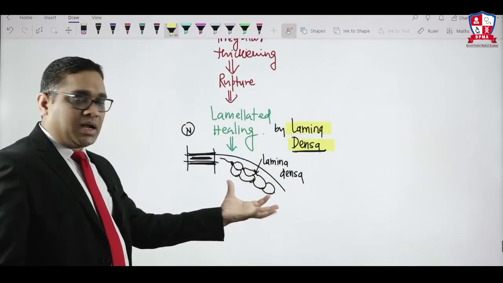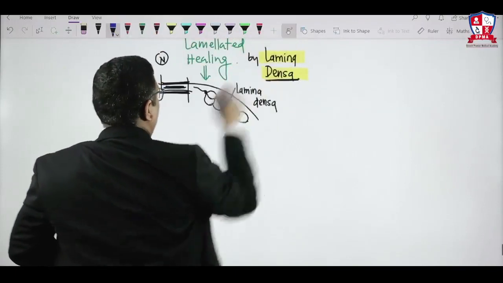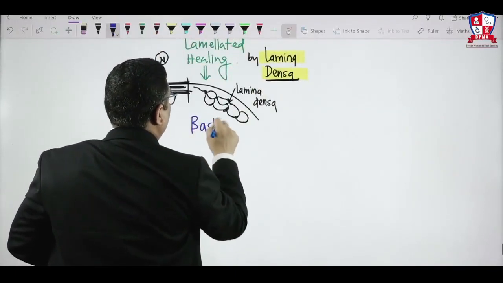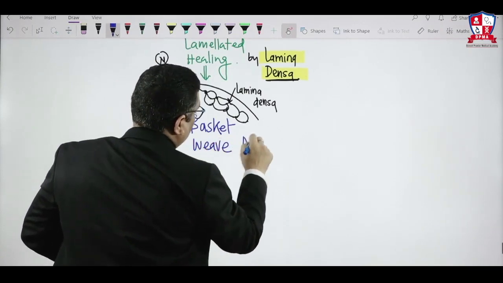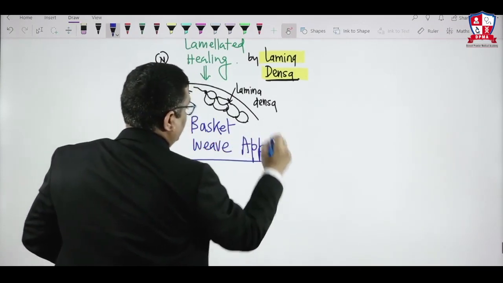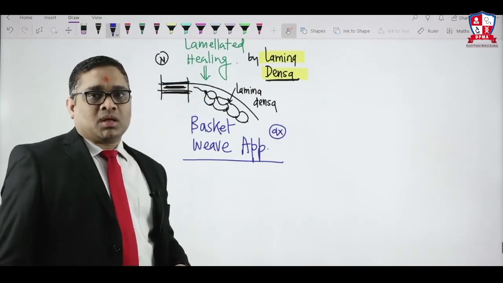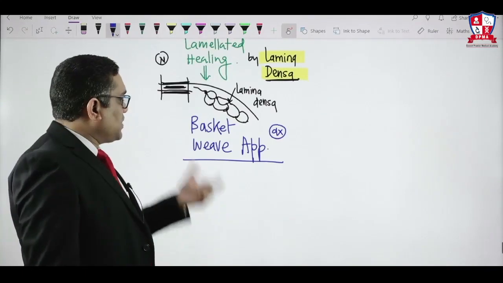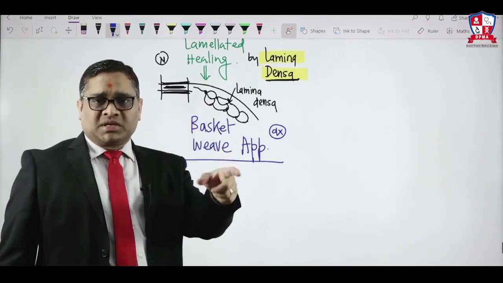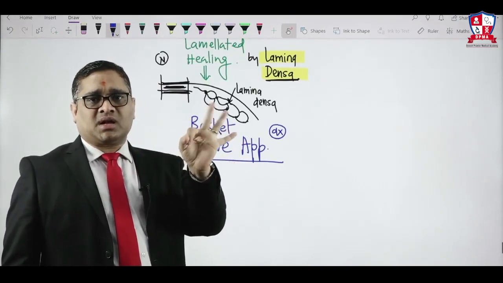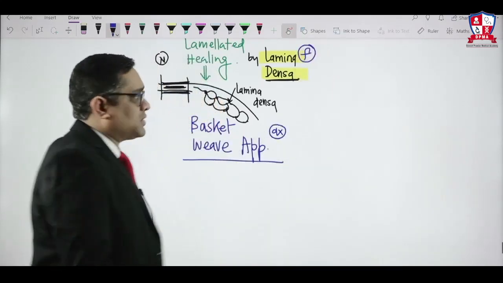Because of this lamellated healing, it will look like a basket weave, and that is why this diagnostic appearance of Alport syndrome is given the name basket weave appearance. So basket weave appearance is diagnostic on electron microscopy of Alport syndrome. A future question may be asked: in Alport syndrome electron microscopy, the basket weave appearance is due to lamination by which layer of the basement membrane: lamina rara interna, externa, or lamina densa? We have to be prepared for this, right?